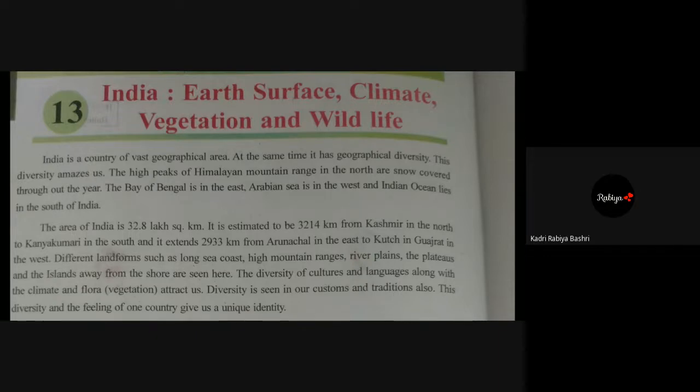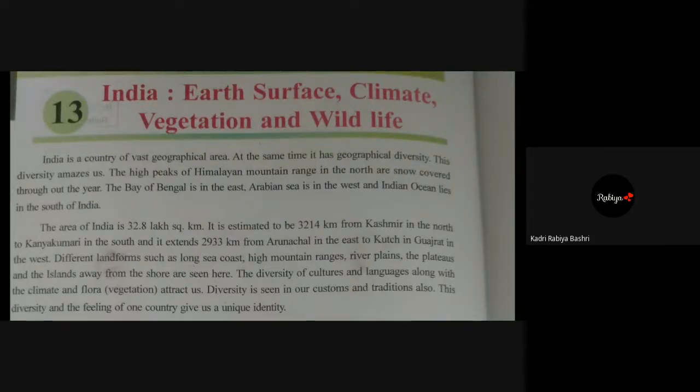This is the estimated area, and India extends from Kashmir to Kanyakumari, and the length is 3,214 kilometers. And from Arunachal Pradesh in the east to Kutch in Gujarat in the west, the length is 2,933 kilometers.